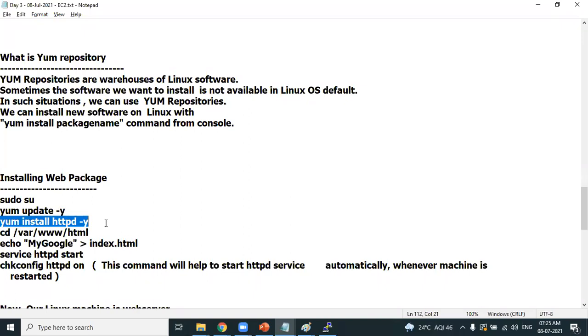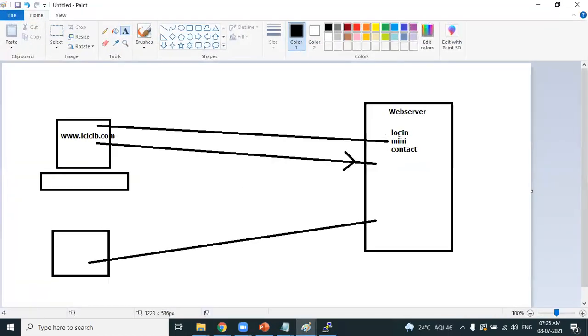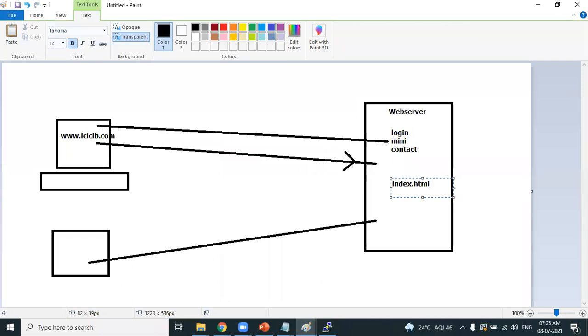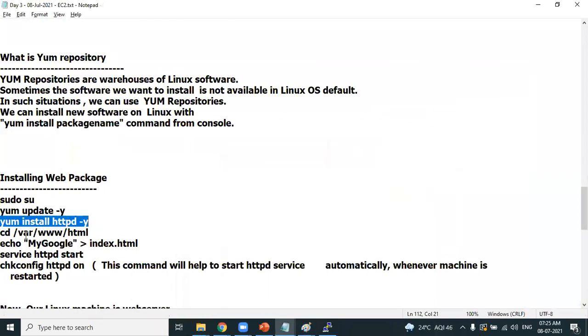Once you install httpd, if you want to experience the web server, you should have a minimum of one web page. For that web page, I'm creating a file called index.html, because I want to showcase how the web server works practically. You have to create HTML pages in the html directory. So cd, which stands for change directory, to /var/www/html. In this location, I want to create index.html.